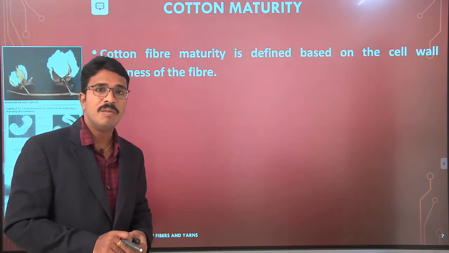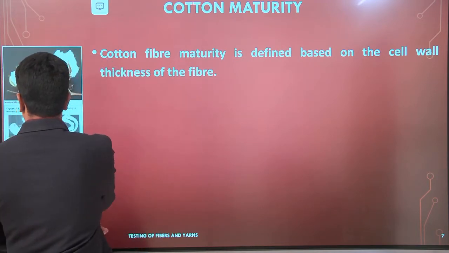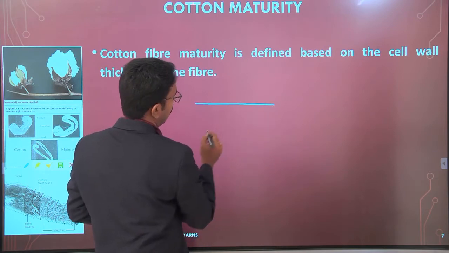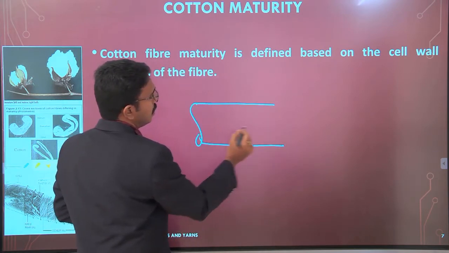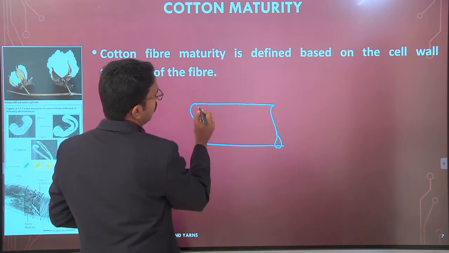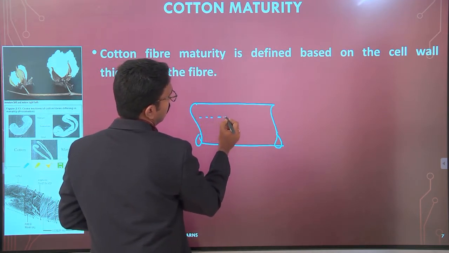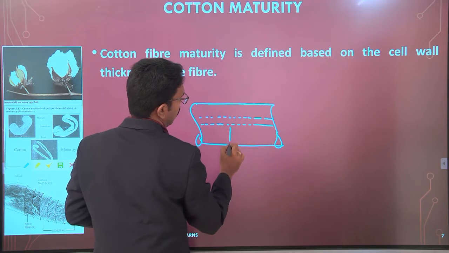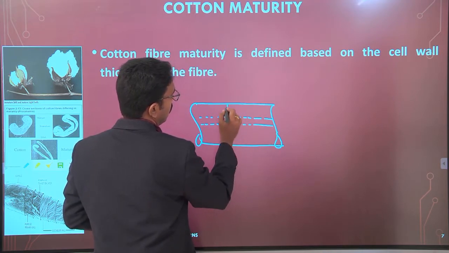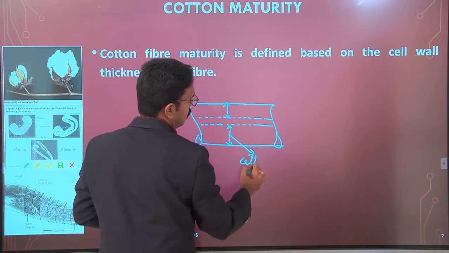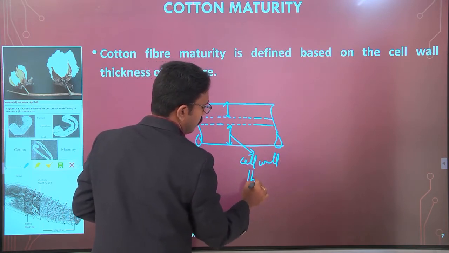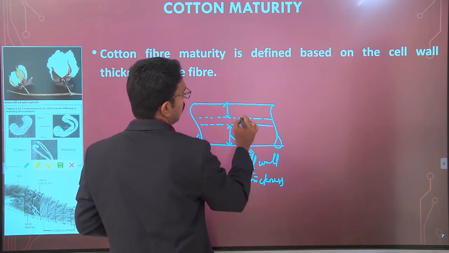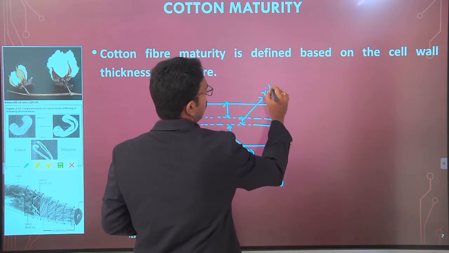Suppose this is the cotton fiber; now you can see here, this is the cell wall thickness, and this is the ribbon width.